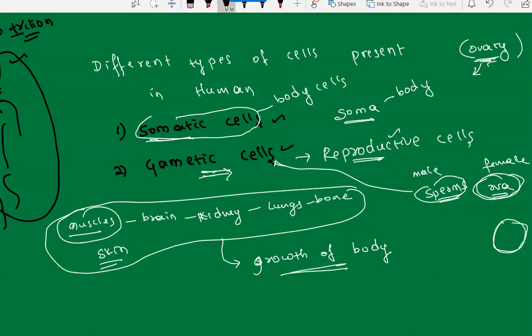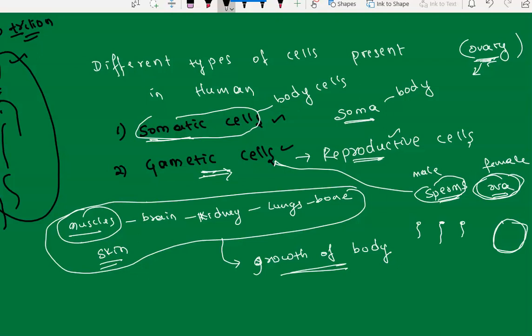How does this sperm cell look? It has a head and a tail. The sperm cells look like this. These will penetrate the wall and enter into the ova. Once they enter into the ova, fertilization will take place. Now you can see the structure.